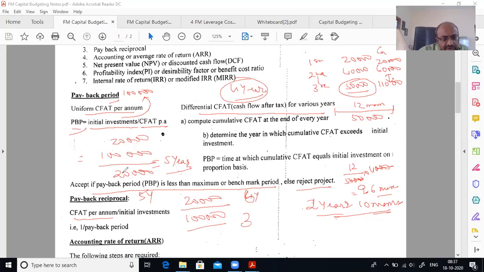Here we said 1 lakh by 20,000 for payback; payback reciprocal is 1 divided by payback period. That means you are reversing it, the same thing the reverse way. So this is coming to 20%, or 1/5, whatever way you look at it. It is the reverse of the payback period.